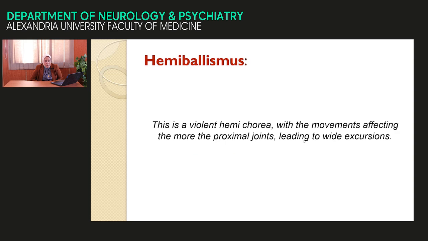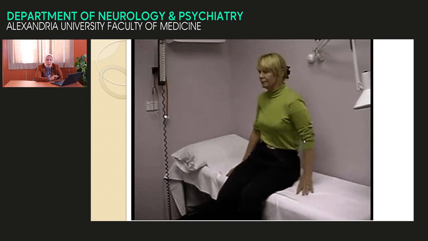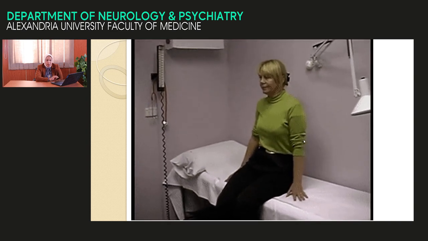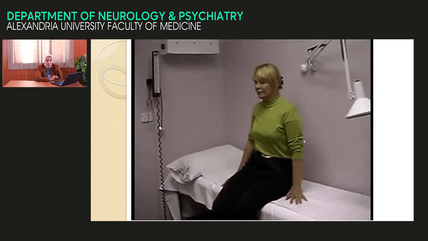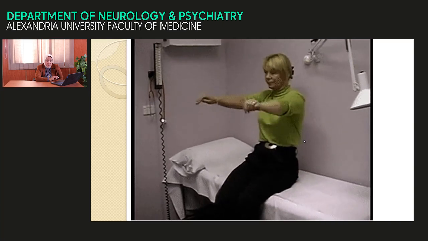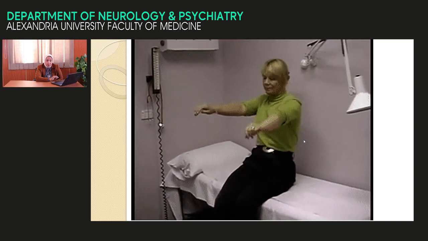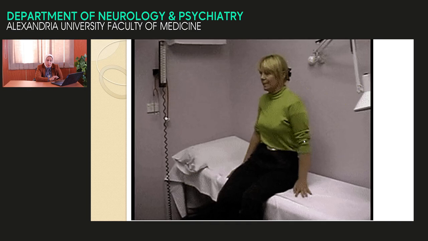The next involuntary movement is hemiballismus. Just define the hemiballismus. This is violent hemichorea, an aggressive form of the hemichorea, affecting more the proximal joint, mostly due to lesion in the subthalamic nucleus. This is a female presented with left hemiballismic movement. It is an aggressive form of the hemichorea.